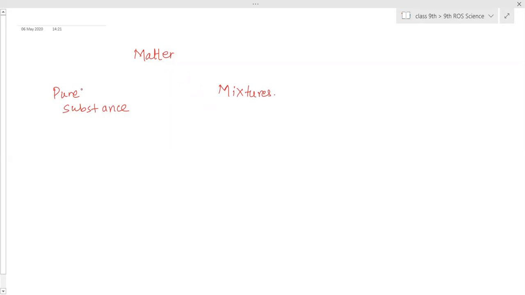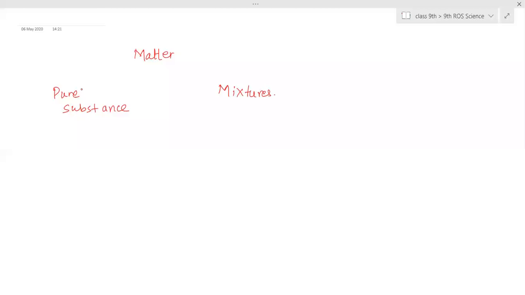Pure substance means that type of matter which consists of similar particles. Throughout the matter, you can see the similar particles. The particles I'm telling, not atoms. Even the group of atoms that scientists see, all of them are of similar kind. That means the type of substance present in it is exactly the same. Those we call pure substance.